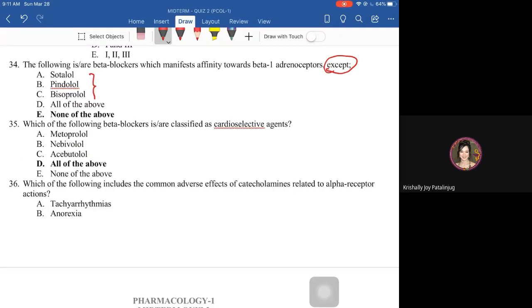All of the above. Metoprolol, nebivolol, acebutolol, cardioselective sila. Nebivolol is the most cardioselective beta blocker. Metoprolol, acebutolol, these are beta 1 selective agonists.